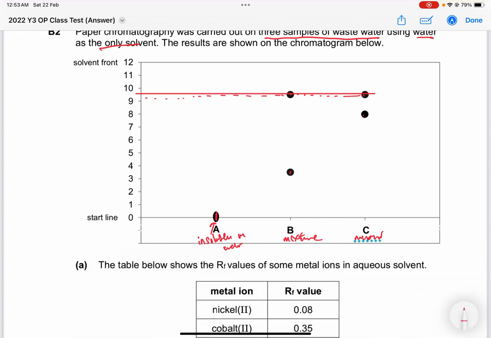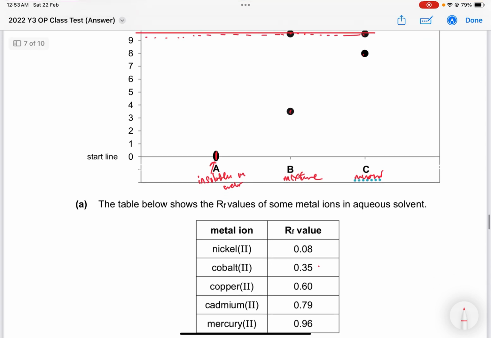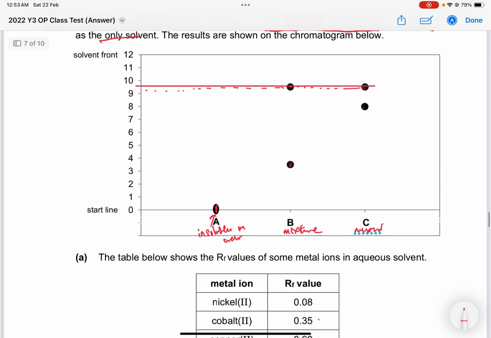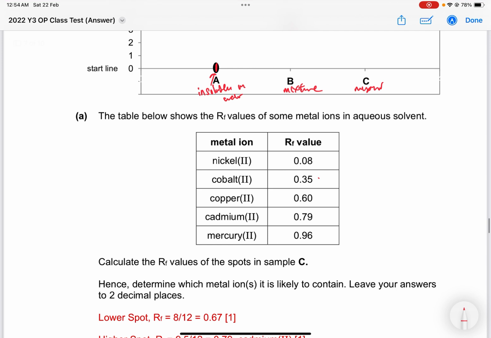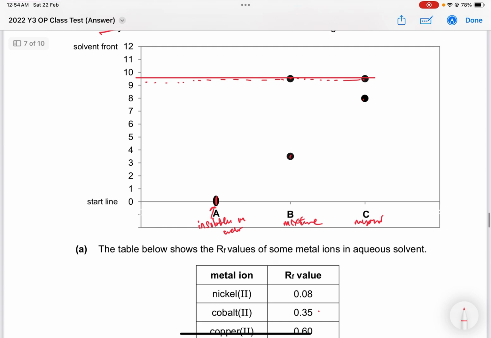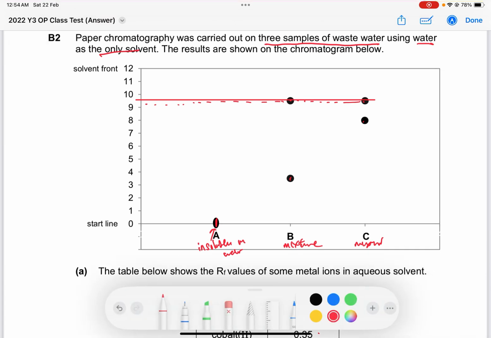Okay, they say the table below shows the RF value of some metal ions in the aqueous solution. So I got nickel, cobalt, copper, cadmium, and mercury. Calculate the RF value of the spots in sample C, hence determine which metal ion is likely contained. Leave your answer in 2 decimal places. So first one, I got 2 spots here, so maybe I take my ruler again.